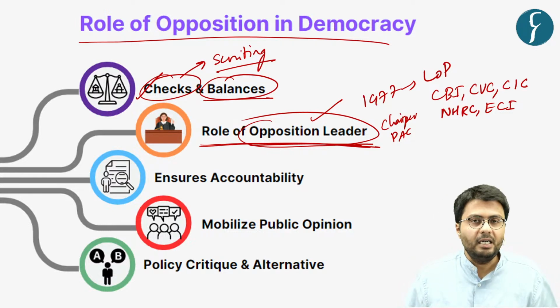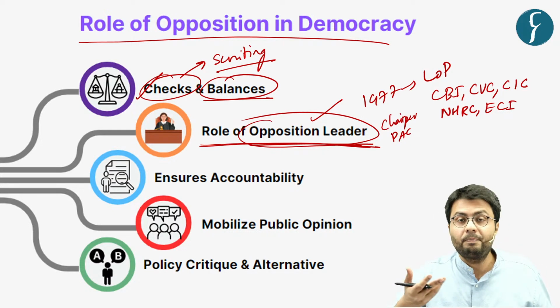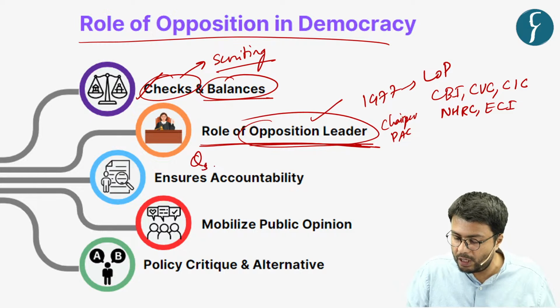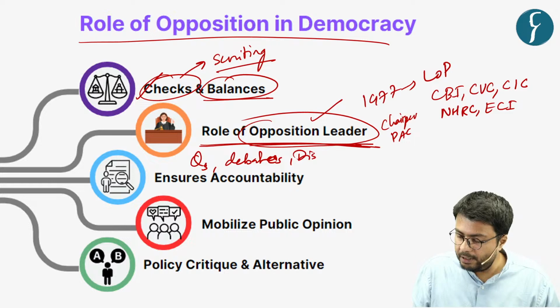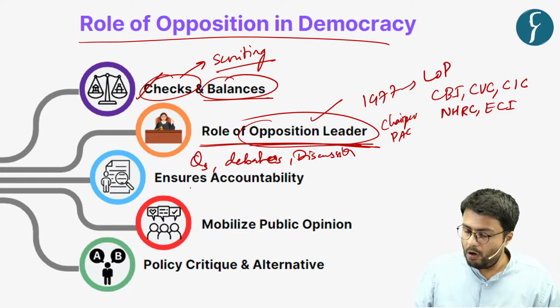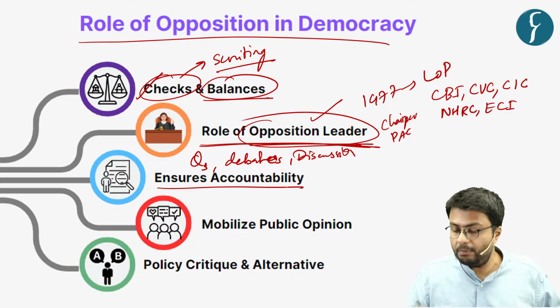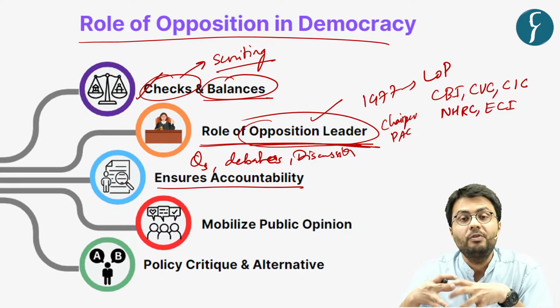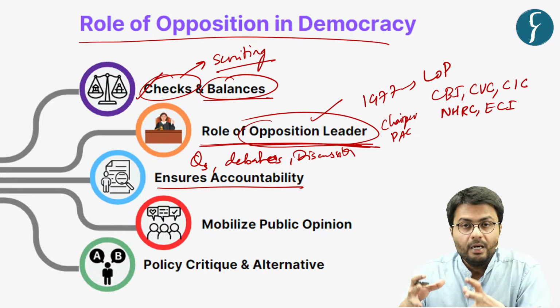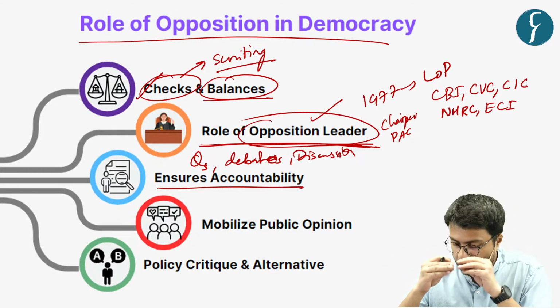Also, as you can understand, through the use of various parliamentary devices such as question hour, debates, and discussion, the opposition ensures the accountability of the government, so that they discharge their powers in a constitutionally delineated role as far as possible.